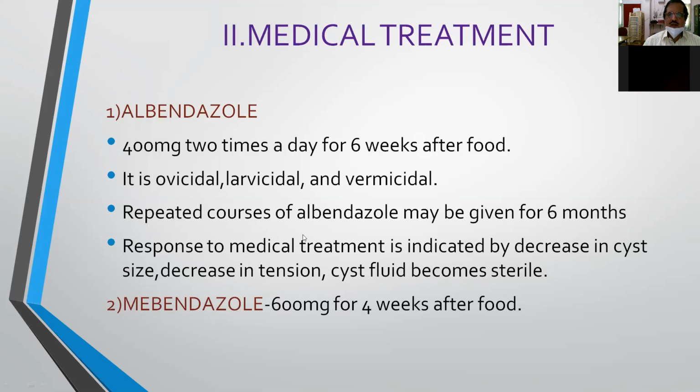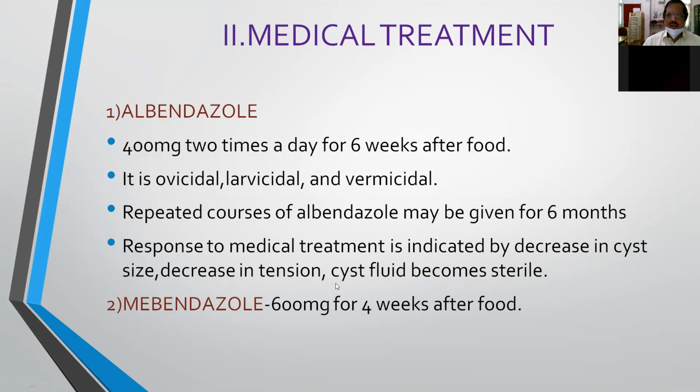Response to medical treatment is indicated by assessing the patient once in 2 months by doing ultrasound, to see whether there is a decrease in the size of the cyst. Sometimes we can assess by percussing on the liver, that is the right hypochondrium, whether the liver size is decreasing or not.